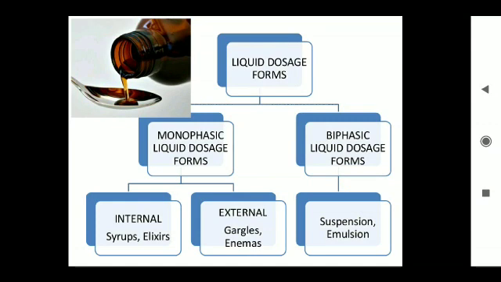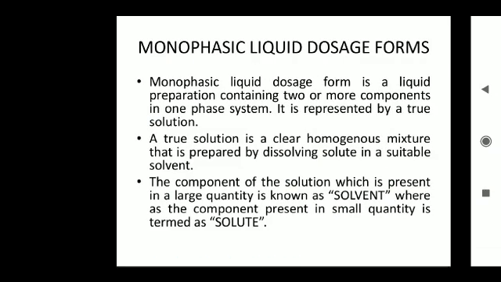These are represented by true solutions. A true solution is a clear homogeneous mixture prepared by dissolving a solid, liquid or gas in another liquid. The component present in a larger amount is called the solvent. The component present in a small amount is called the solute. Coming to biphasic liquid dosage forms, they contain two phases. Examples are suspensions and emulsions.